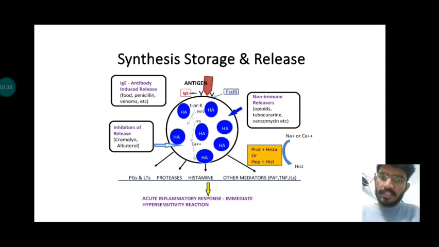The immunoglobulin IgE complex with an antigen of an allergen binds to the receptor, which is the Fc epsilon receptor on the mast cell, as you can see here. So the antigen and the IgE antibody, it is an immunoglobulin. When these complexes bind with the Fc epsilon receptor, it triggers a protein kinase pathway.